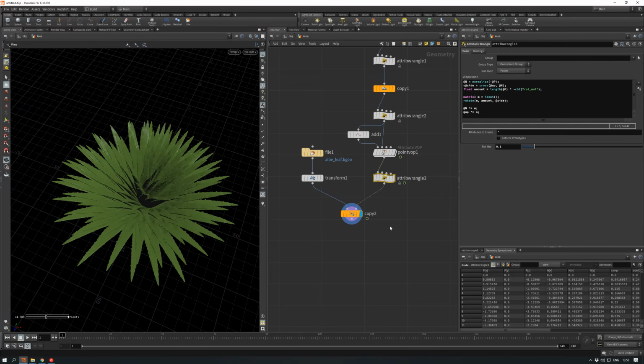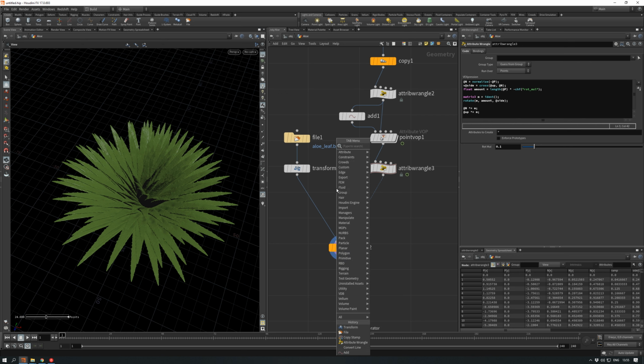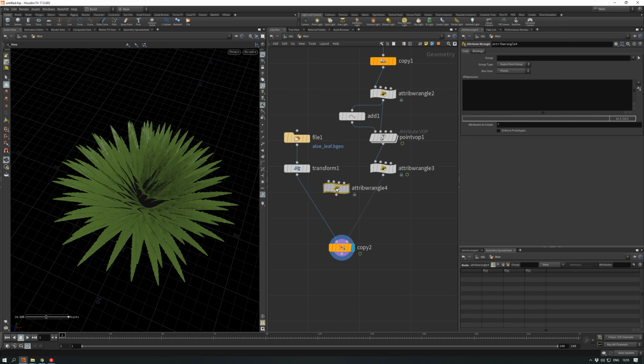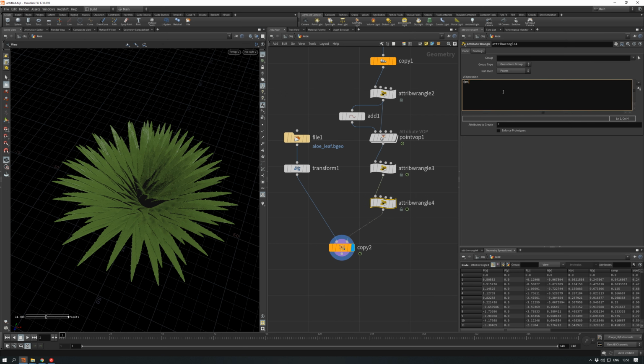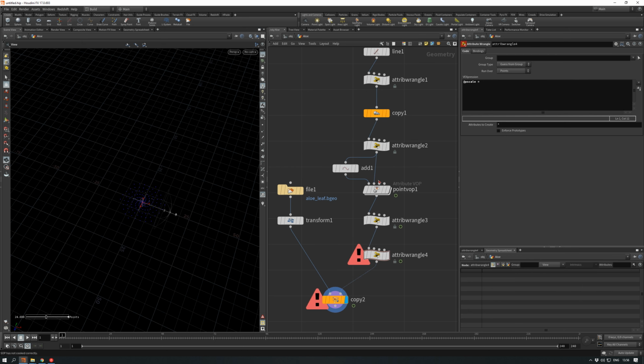Okay, now it's moving, and the next important step is to set our p-scale attribute, and we use the wrangle node for that. P-scale will be based on our hue attribute that was created before here.